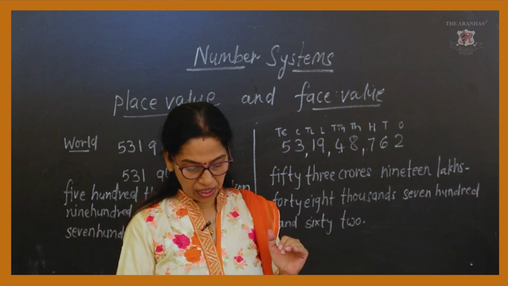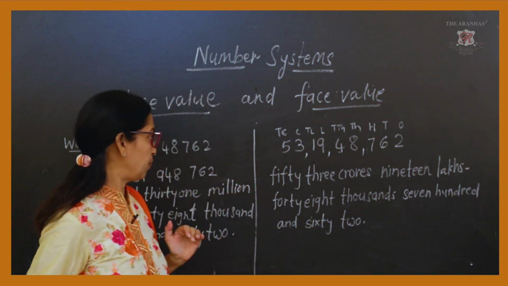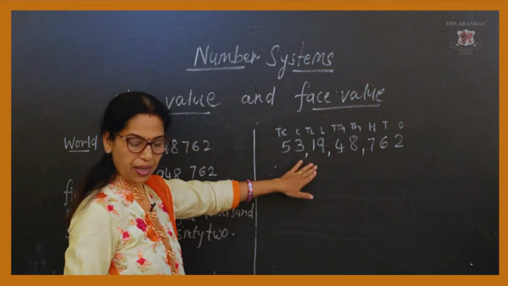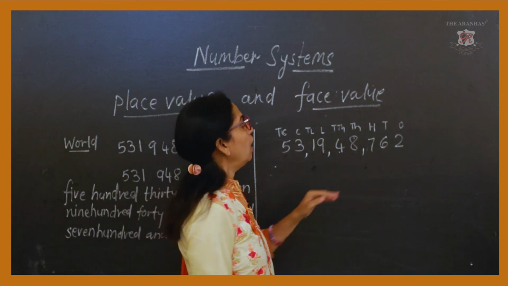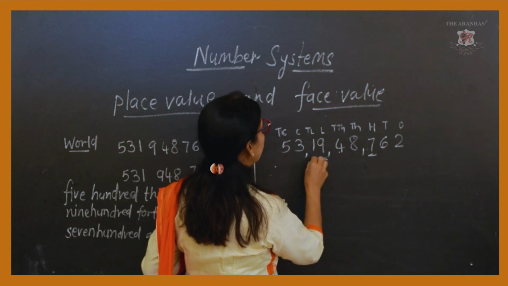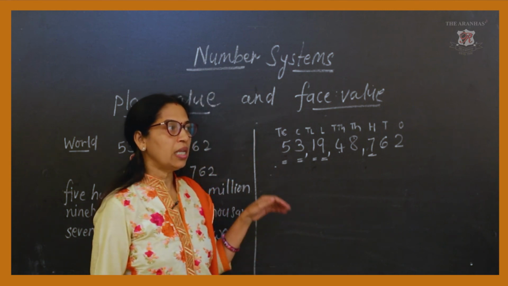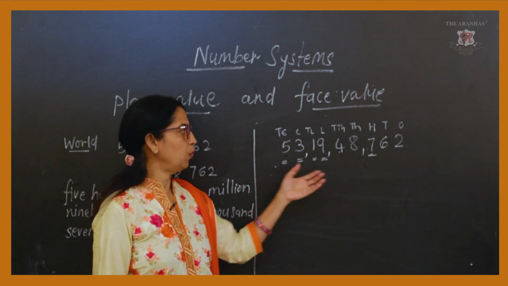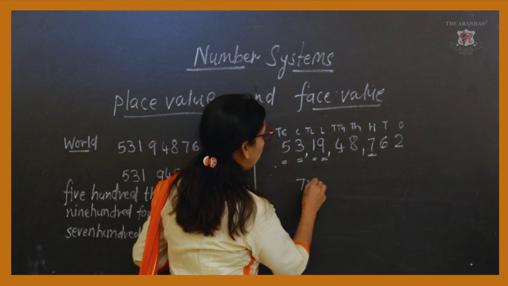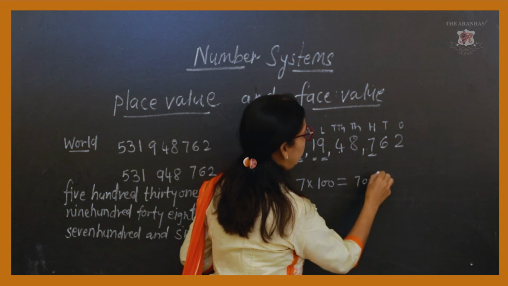Now we have to see the place values of the odd digits. Now suppose the given figure is here, the same figure we will see. Now you know the odd numbers are 7, 9, 1, 3 and 5. Now to find out the place value of 7, you can say 7 into 100 and you will get 700.